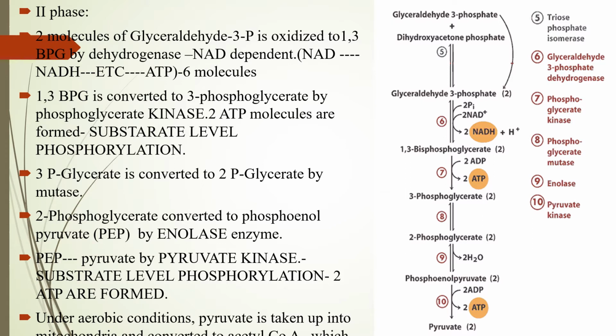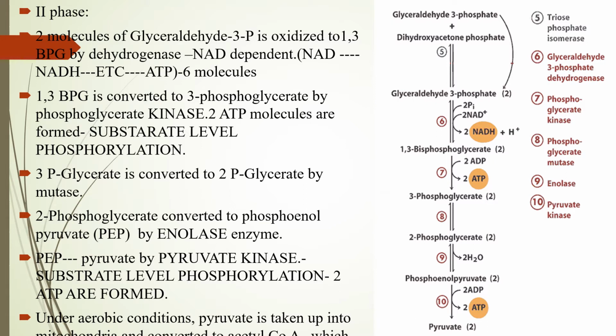This 1,3-bisphosphoglycerate will get converted to 3-phosphoglycerate by the enzyme phosphoglycerate kinase. And the significance of this step is that this synthesis of ATP here is at the substrate level. That means the production of ATP will happen at the level of substrate only. Here it will not enter oxidative phosphorylation or electron transport chain for the production of ATP.